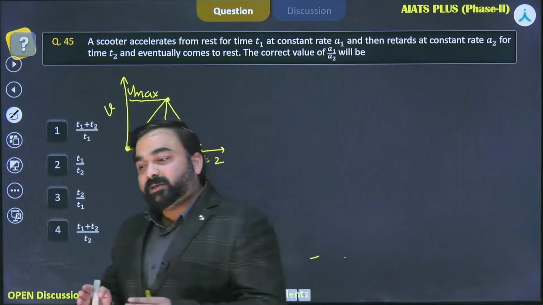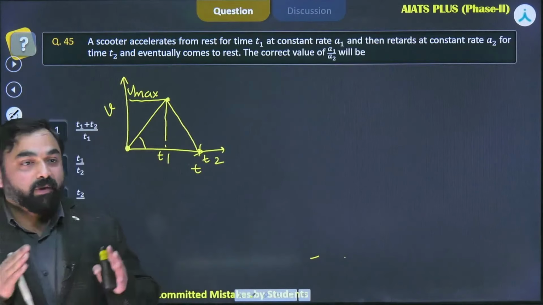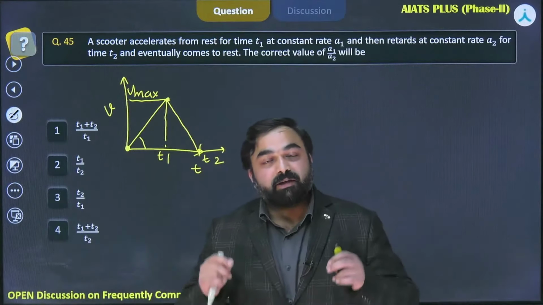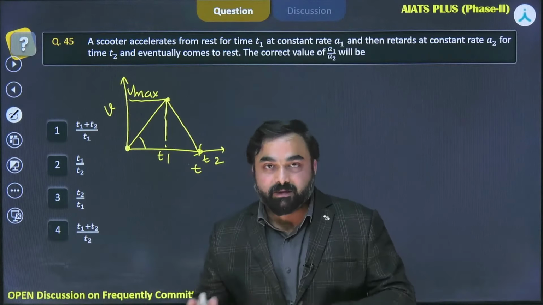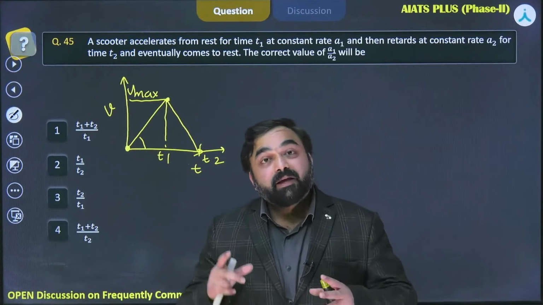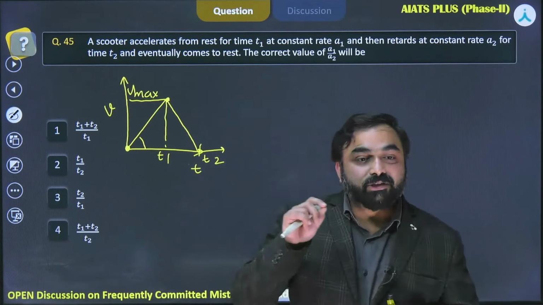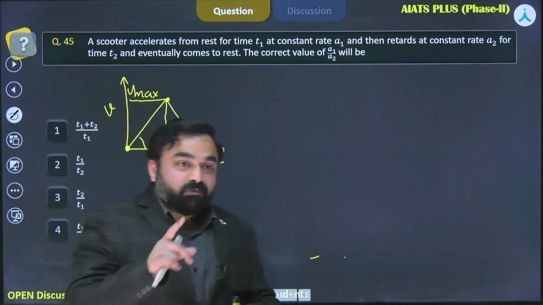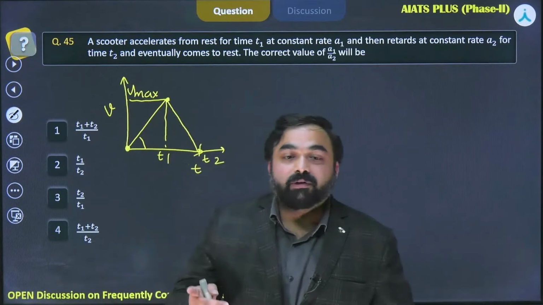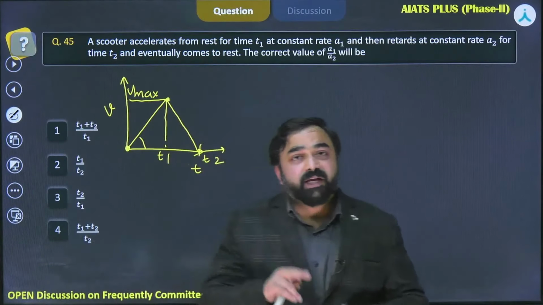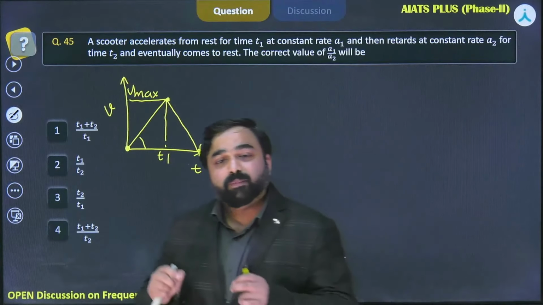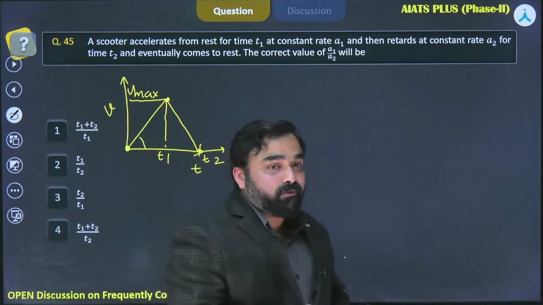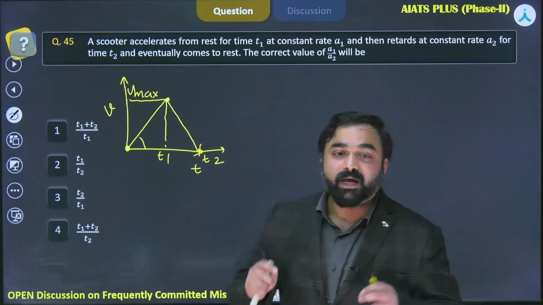So please keep this in mind, that if a particle is starting from rest, undergoing a constant acceleration and then retardation, then at the point where acceleration changes direction, we have maximum velocity. If acceleration is first negative and then positive, we would have the minimum velocity of the particle when acceleration is changing direction.